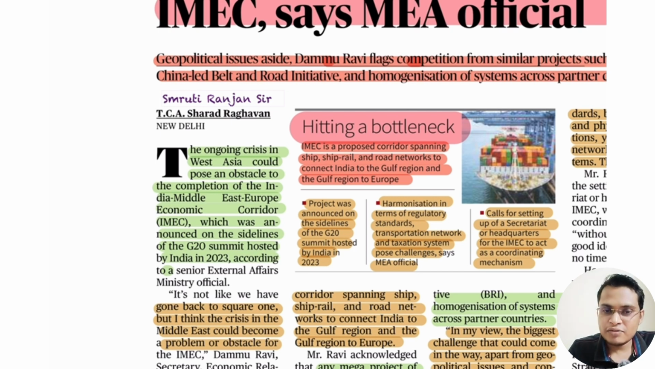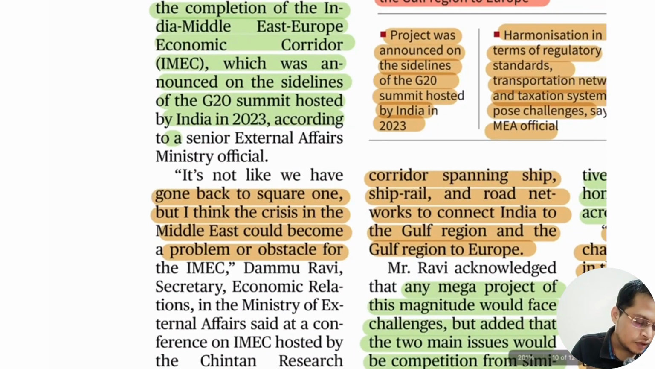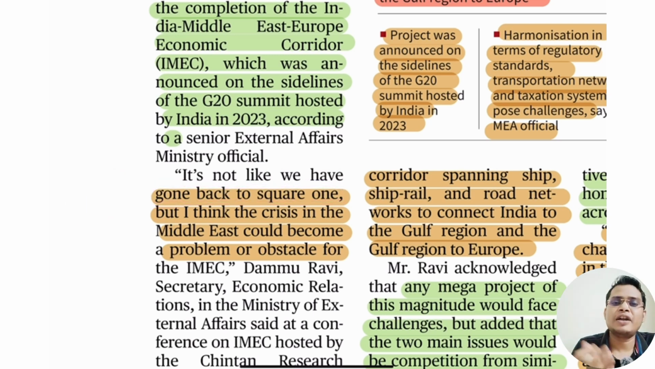Even if they don't ask a question, you have to write that as another point. So if you have knowledge, you can write that. Because of this conflict, we are going back to square one. What is the value of square one? One. Again, square one. That means we are in the same position. We are not moving ahead.